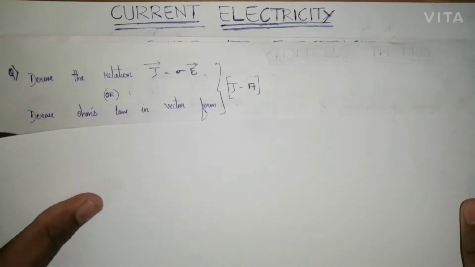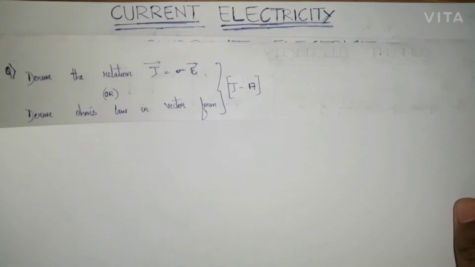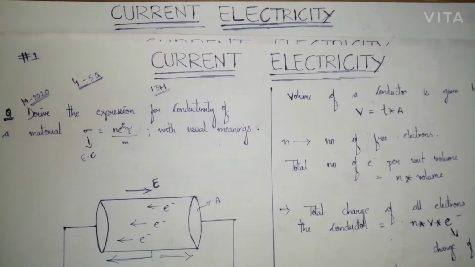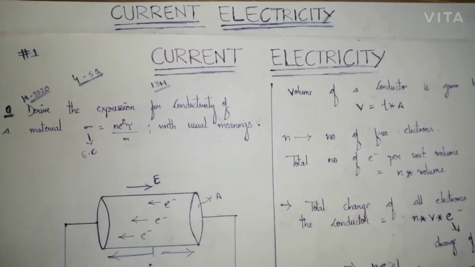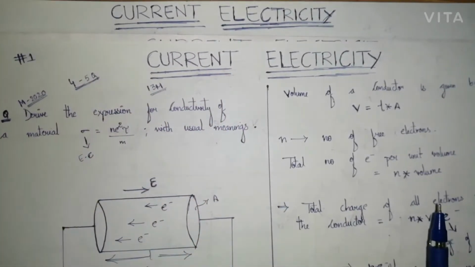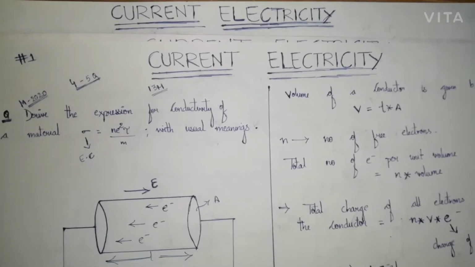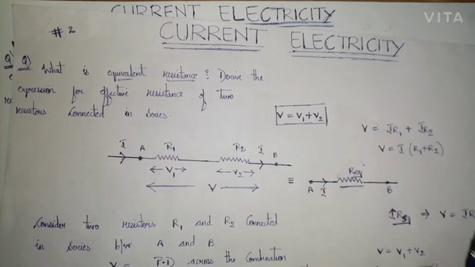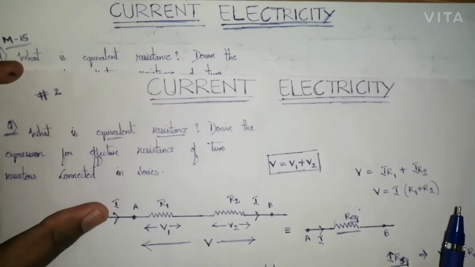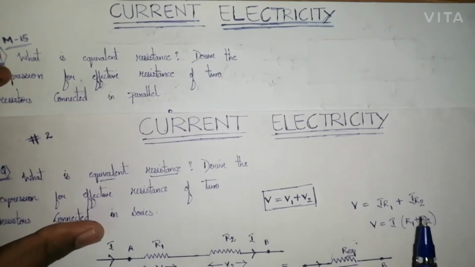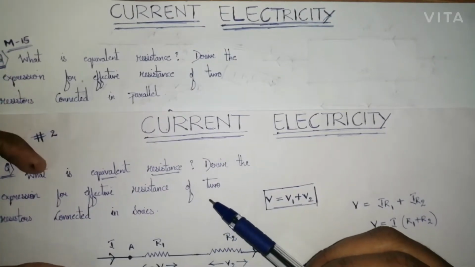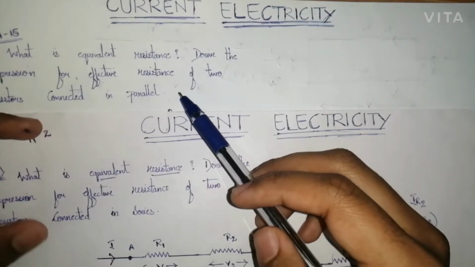Before starting, as you all know, we had done hashtag 1 on current electricity conductivity, hashtag 2 on equivalent resistance in series, and hashtag 3 on equivalent resistance in parallel.